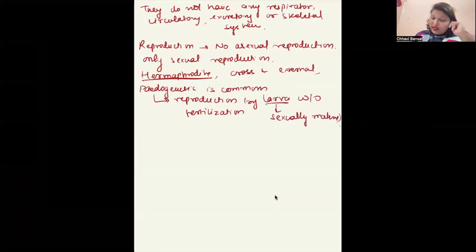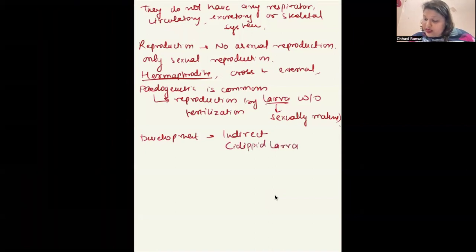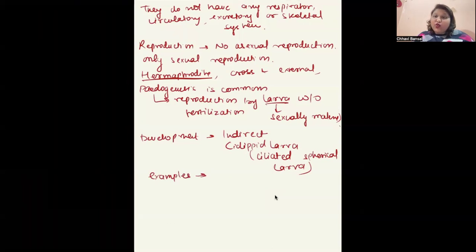Okay. Development. Development is indirect, and the name of the larva is cydippid larva. Cydippid larva. This is the ciliated spherical larva. Okay. What are the examples? There are only two examples that are given. One is Pleurobrachia, also called sea gooseberry, and the other is Ctenoplana.